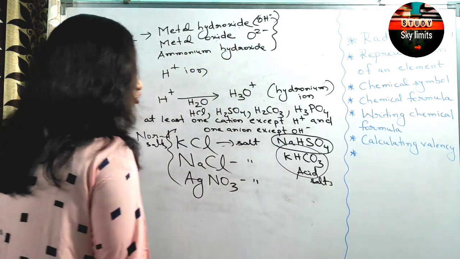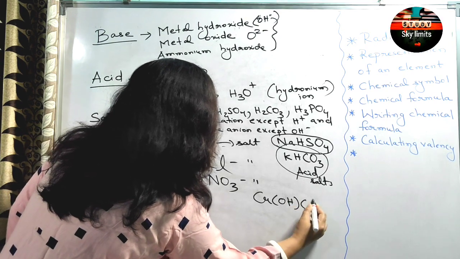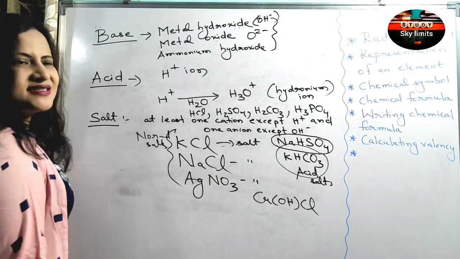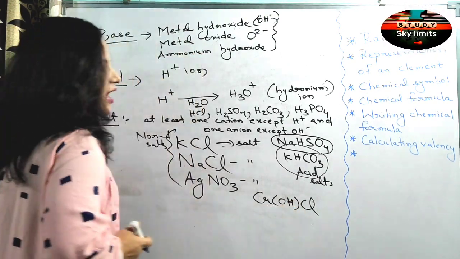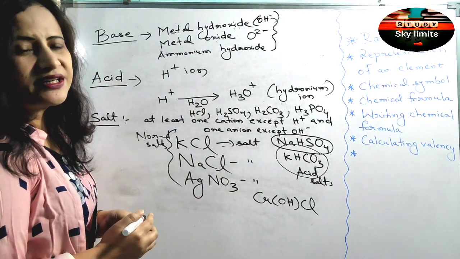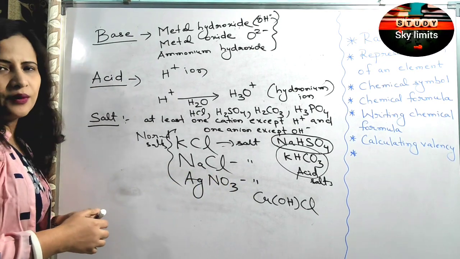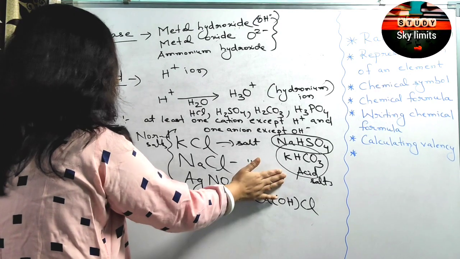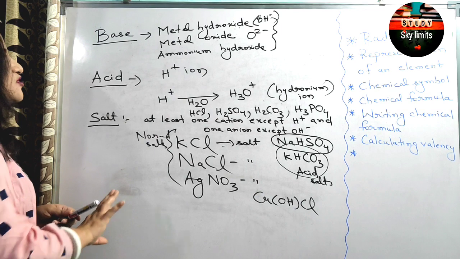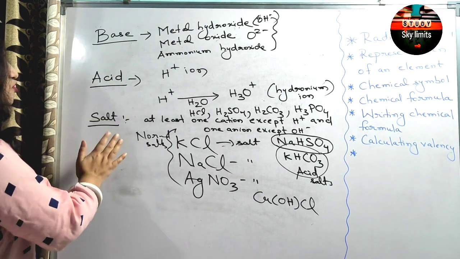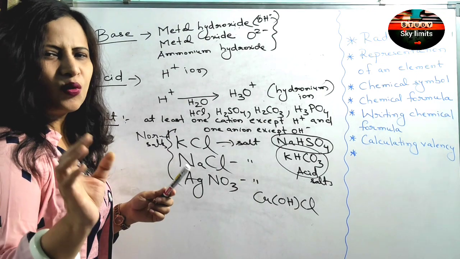Now what about the basic salt? A basic salt like Cu(OH)Cl. This is called basic copper chloride, because here the hydroxide ion is not completely removed. So this is a basic salt, this is an acid salt, and this is a normal salt. So I hope with this, some general idea, some general concept about the base, acid and salt, which are frequently coming across in chemistry, must be getting somewhat clear.